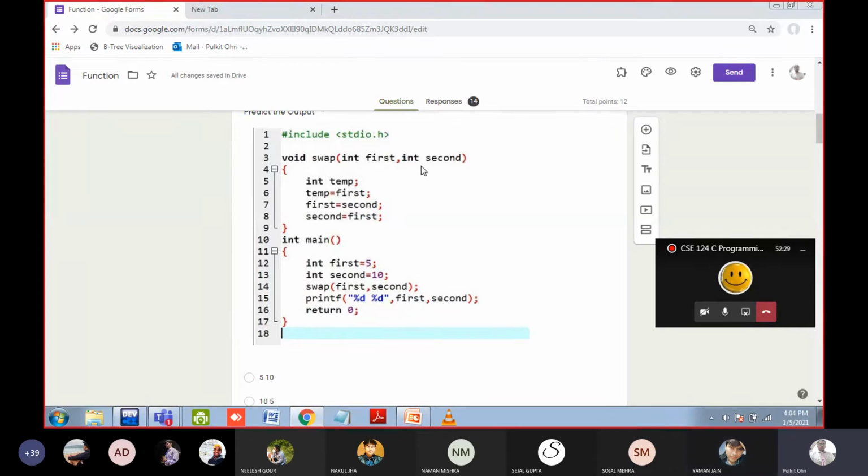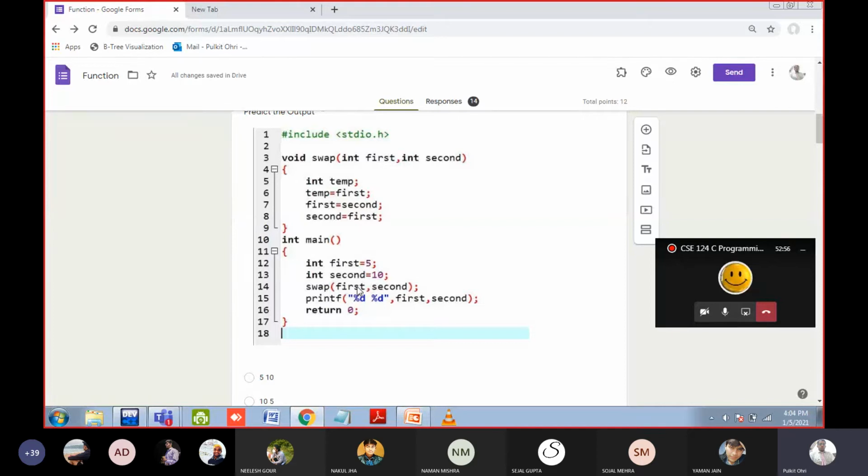Let us suppose a particular person, Anurag, is living in Delhi and Anurag is living in Gwalior. Both are not the same person, no? Only the name is the same, right? Or if two persons are living in the same house, it doesn't mean that these are the same person. Both are different persons. So similarly here, this first and second inside the main is different, and this first and second inside the swap function is different because of the scope.